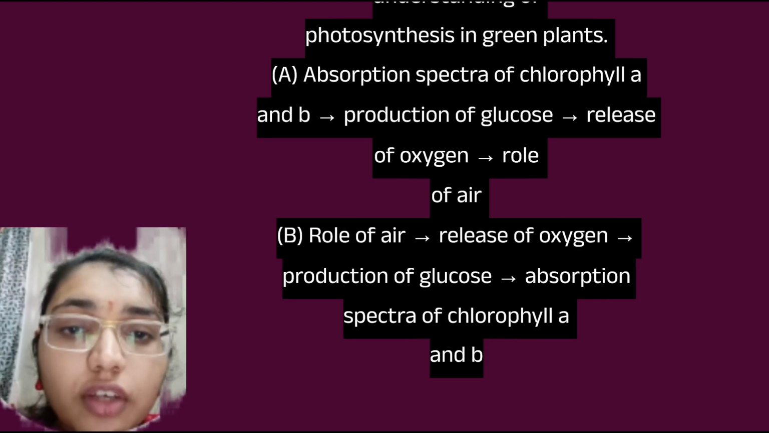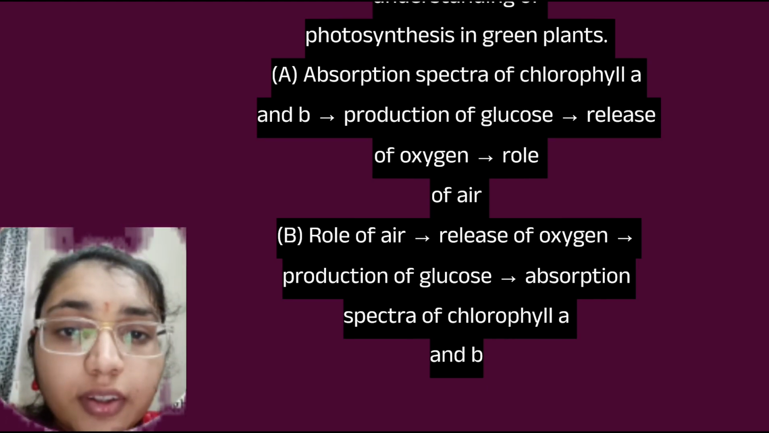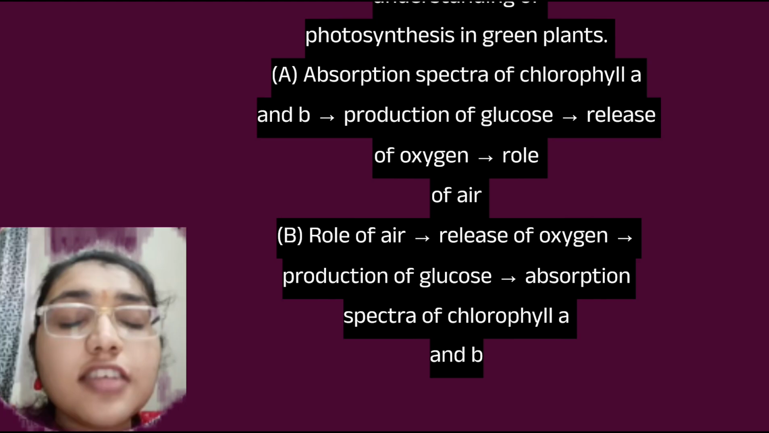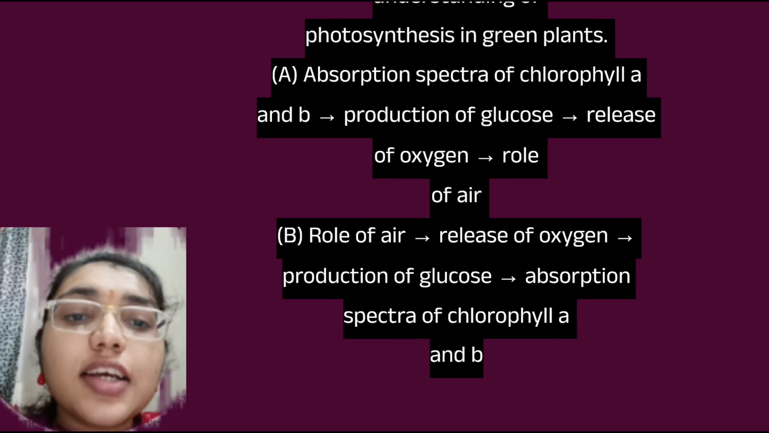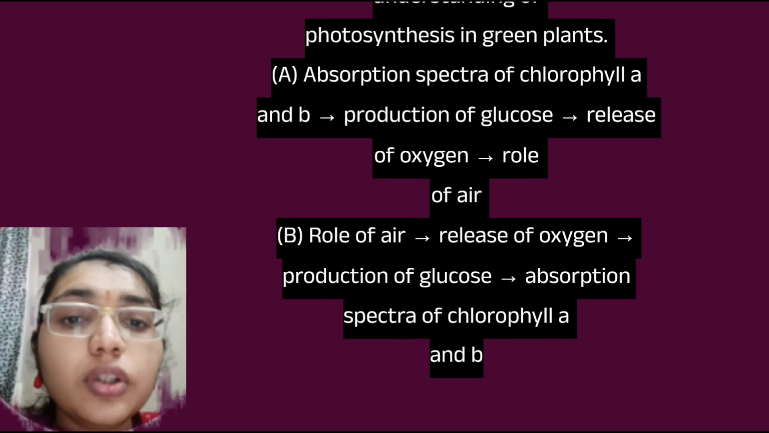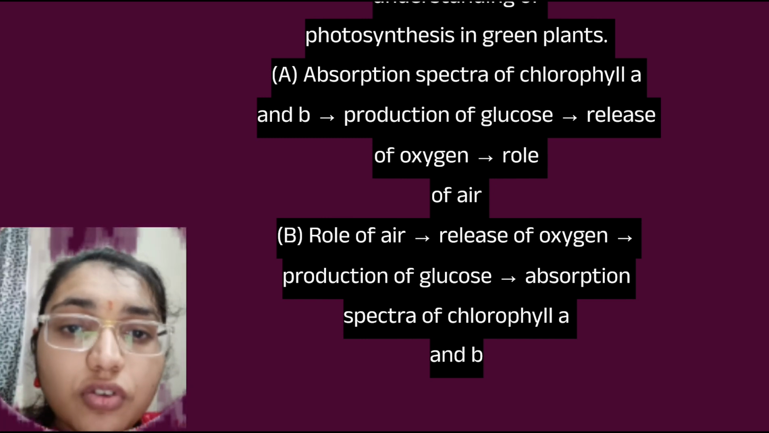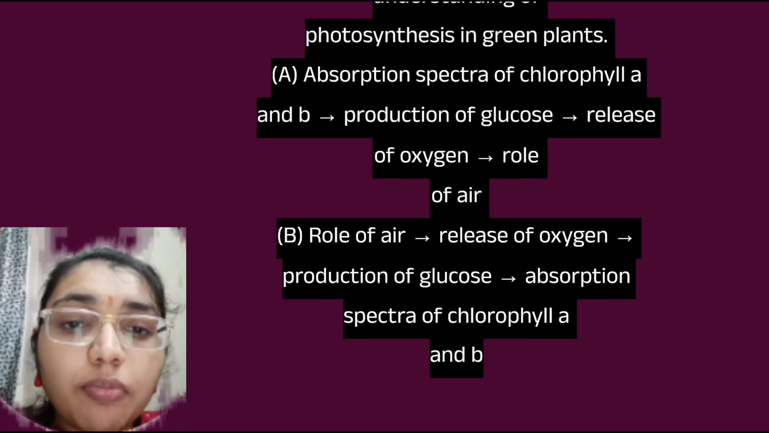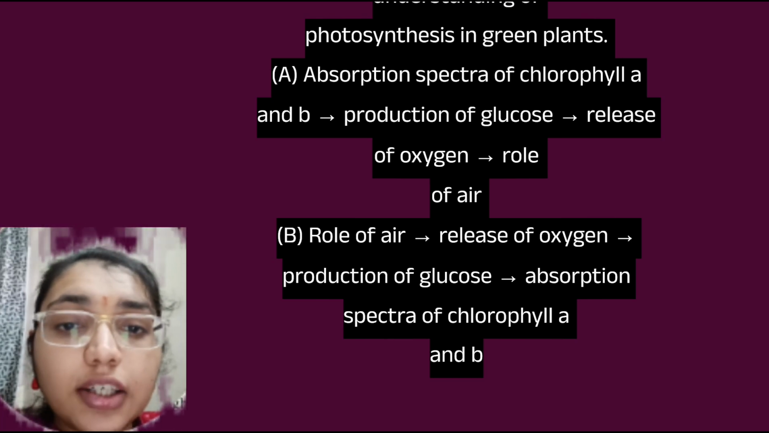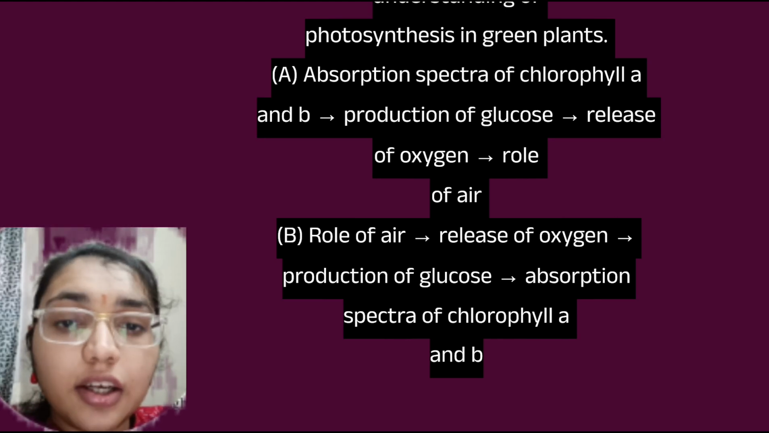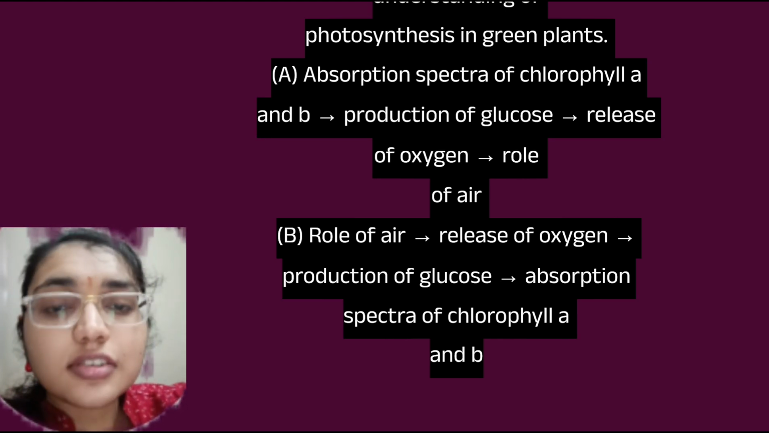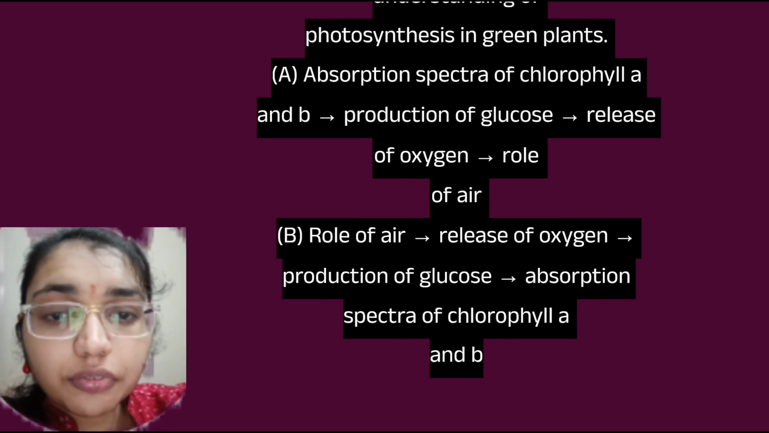The role of air was given by Priestley in 1770, who discovered the essential role of air in plant growth and discovered oxygen, whereas release of oxygen was given by Ingenhousz in 1779. He proved that only the green part of the plant releases oxygen in the presence of sunlight, whereas the next is we have to tell